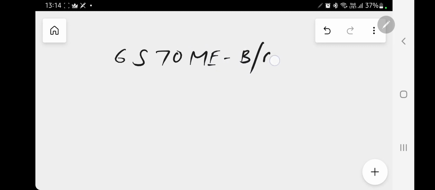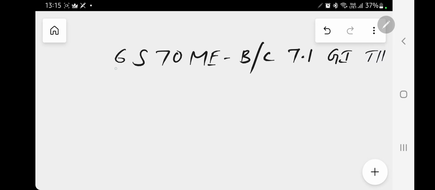In this video, we will learn about main engine, MAN B&W engines nomenclature. Here we have taken example of 6S70ME-C9.7-GI-T2.